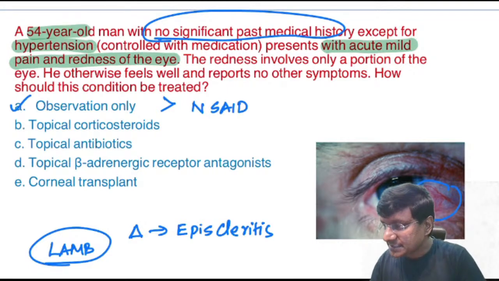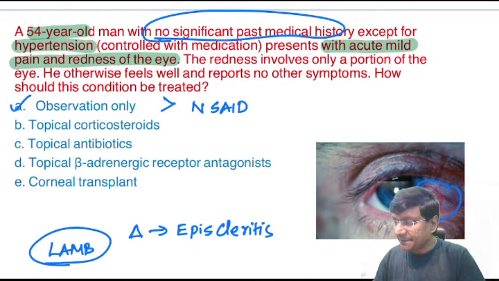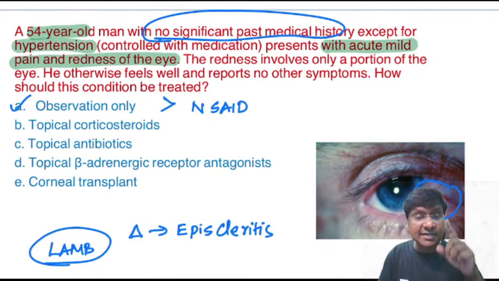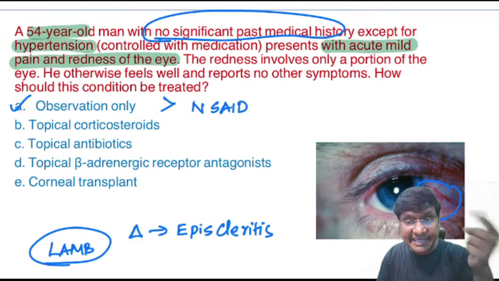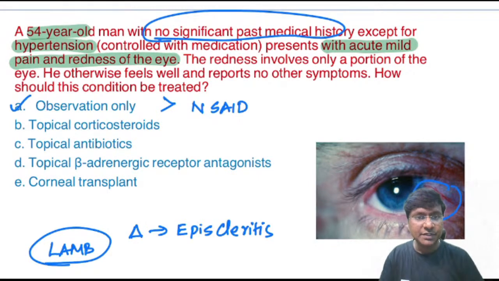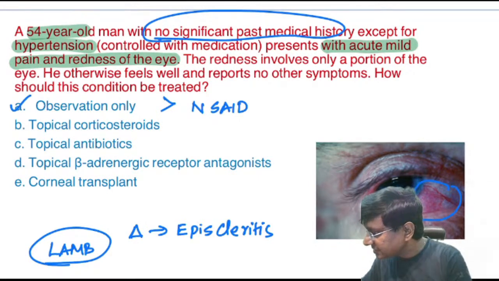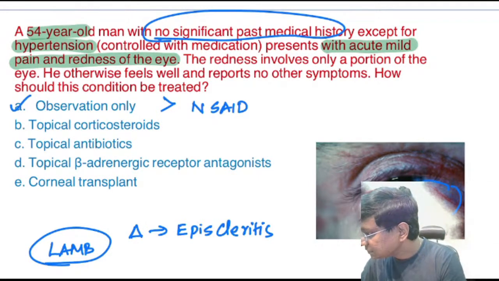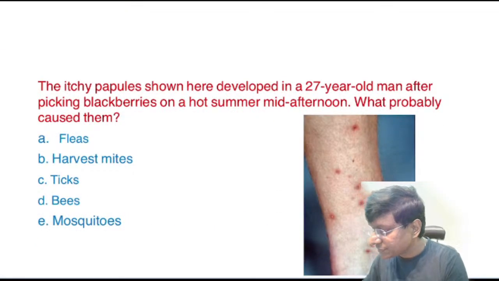Yes, Kwame Bempong, I said it right. In episcleritis you don't have any underlying systemic disease, but in scleritis you have an underlying systemic disease. That is one of the very, very important differences. Okay, right. Now, having discussed that, you see the next question.